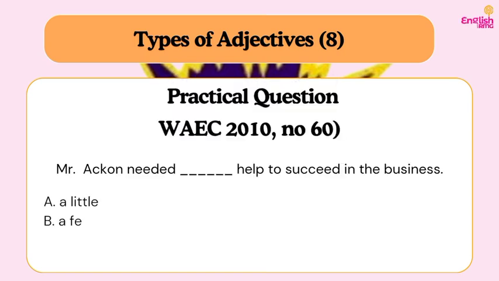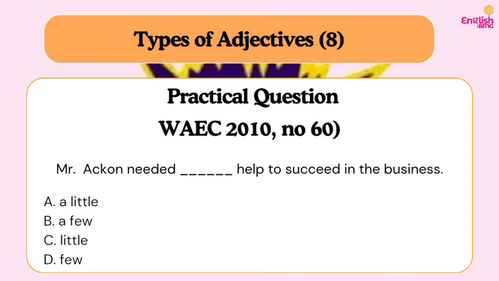So the next thing to look out for is the context. Is the context suggesting that what is needed is enough, or that what is being talked about is not enough? So we said help to succeed. If it is enough for him to succeed, then we are saying that it is enough, even though it is not much. Do you understand? So by that explanation, I want to believe that you already know our answer. But let's look at the options.